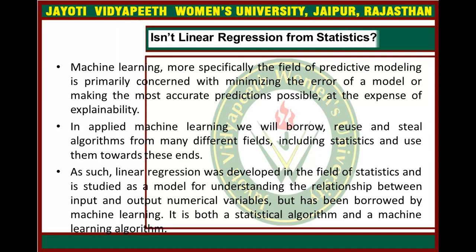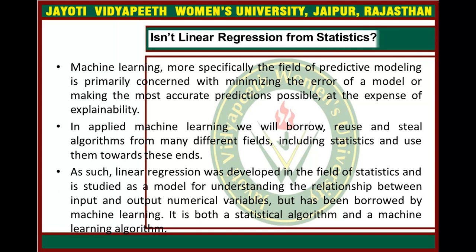Now the question comes: isn't linear regression from statistics? Okay, so in machine learning, more specifically the field of predictive modeling. Predictive means before, you people predict anything.